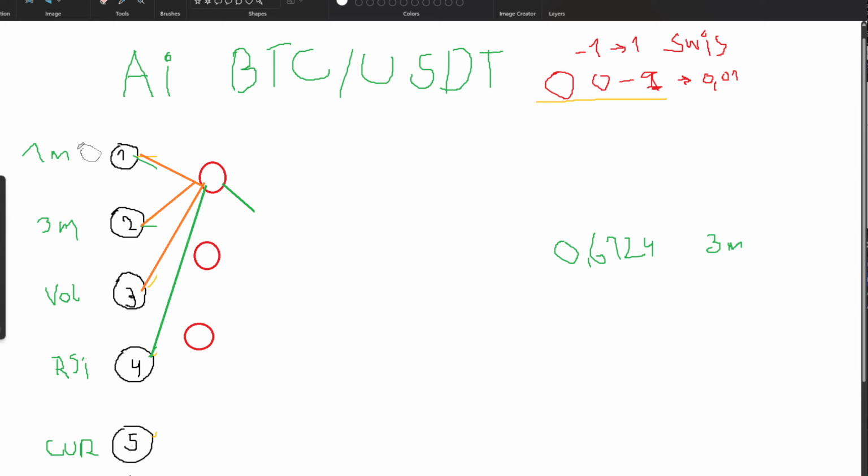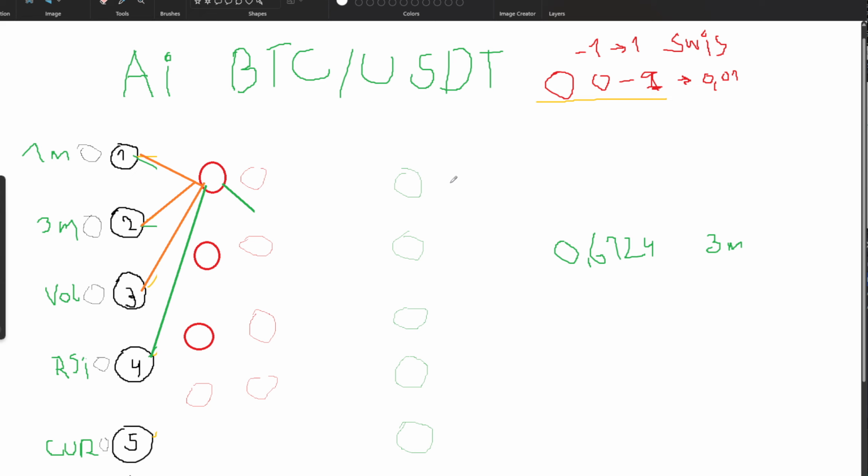For example, Litecoin, Ethereum, or Ethereum BTC, and we put together 3 additional markets and add many more neurons. Let's say we have more dense layers in between, and we use softmax to provide multiple answers. Let's say some 10 answers, maybe 13 answers.